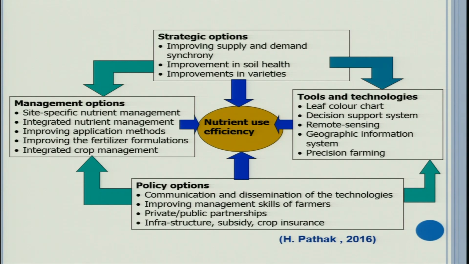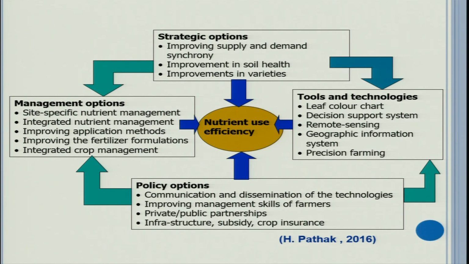And of course, certain policy options are also required, like communication and dissemination of technology. Whatever technologies or knowledge are known to improve nutrient use efficiency should be transferred to the farmers. Improving the management skills of farmers is also important. Private-public partnership is also important, particularly in funding, credits, or technical know-how.